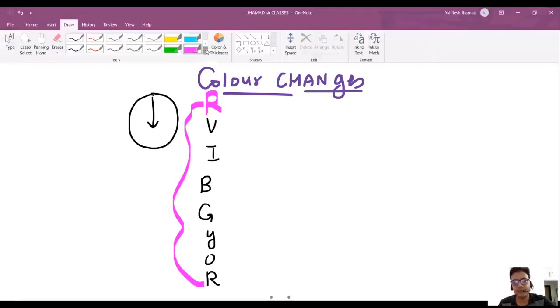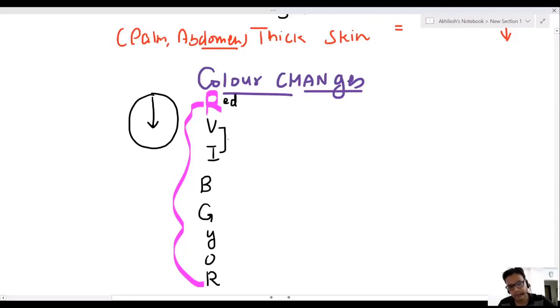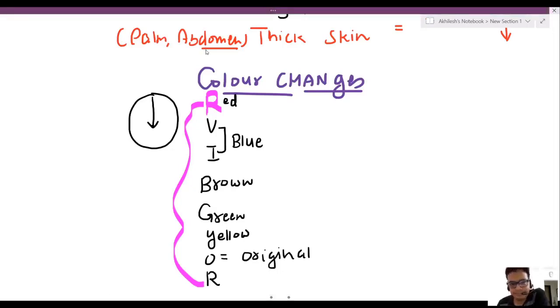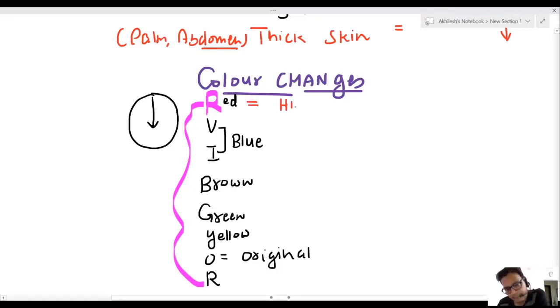See, first is red color, then violet plus indigo become blue, then brown, green, yellow. And O is not orange, my dear friend. O is for original color. Doctor, red color is because of hemoglobin. Bruise has hemoglobin, because of this we have red color.